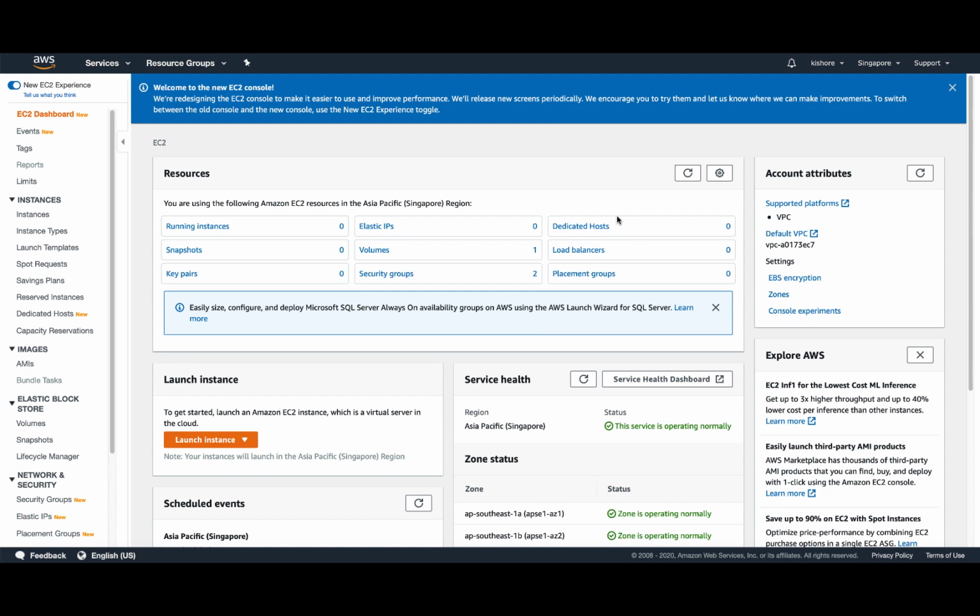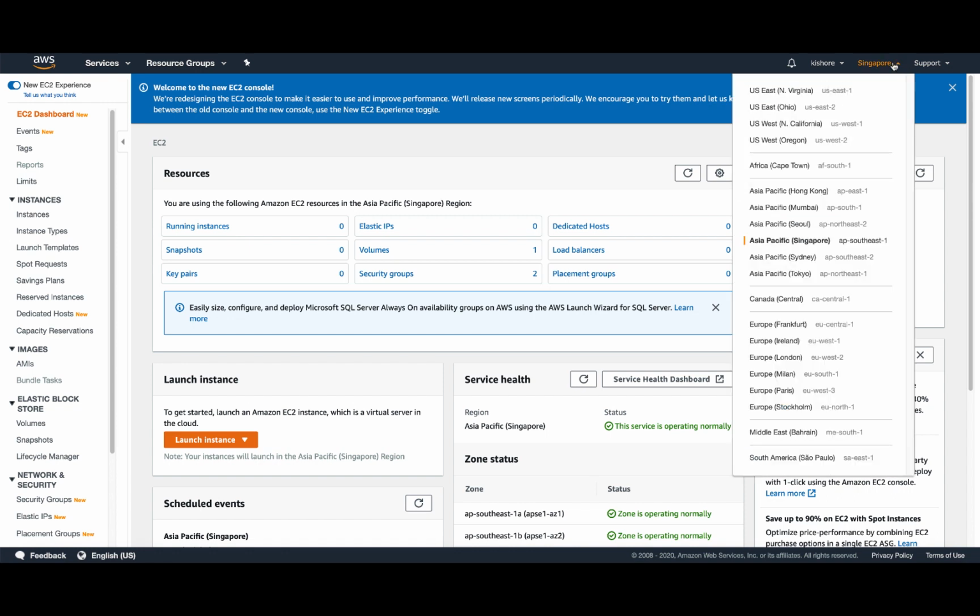Whenever you start any services in AWS, for example here I'm trying to launch an EC2 instance, any service, any product that you use in AWS, you need to select which region you're trying to consume that product or service in. The region and the region code that we saw earlier, you see it on the top right-hand side when you log into AWS and try to create an instance or consume any product. We'll be looking into this in detail when we look into each of the products.